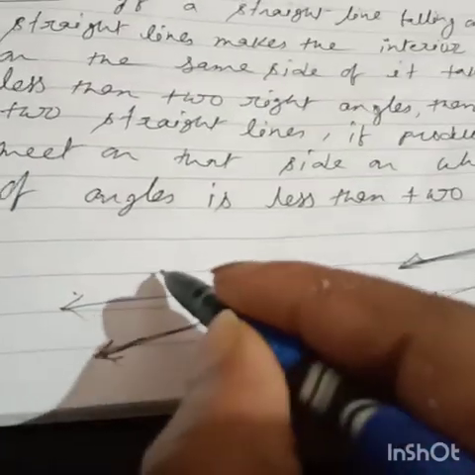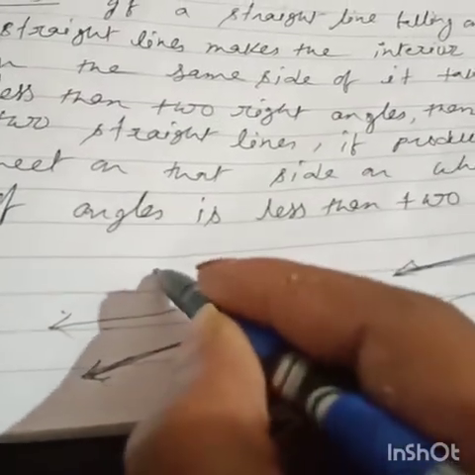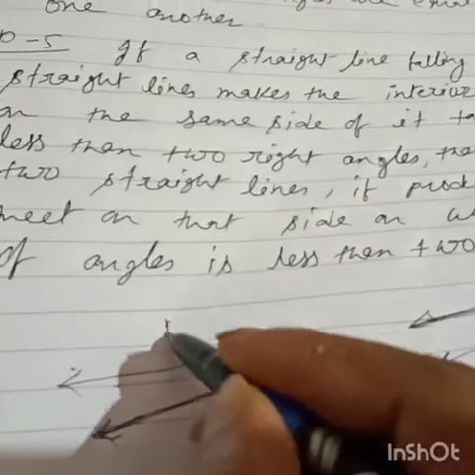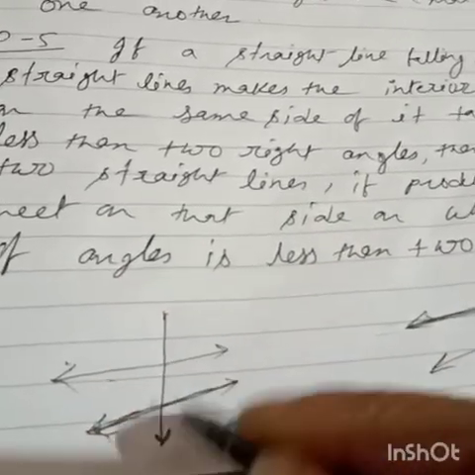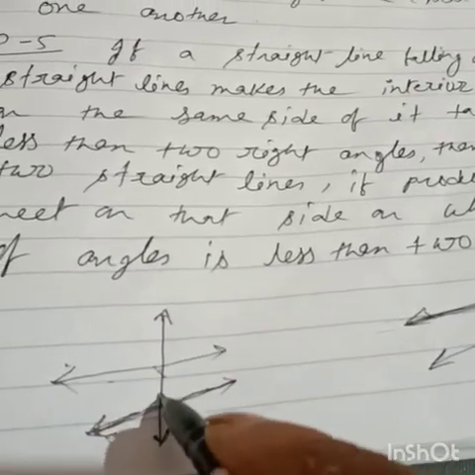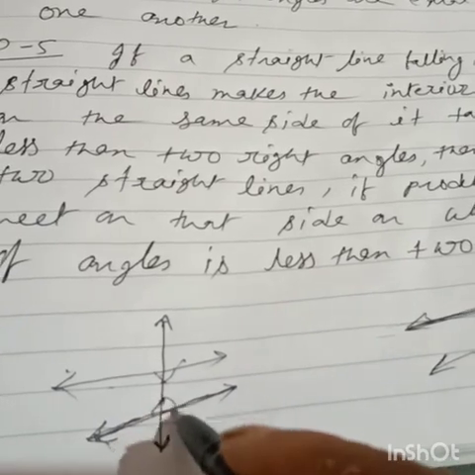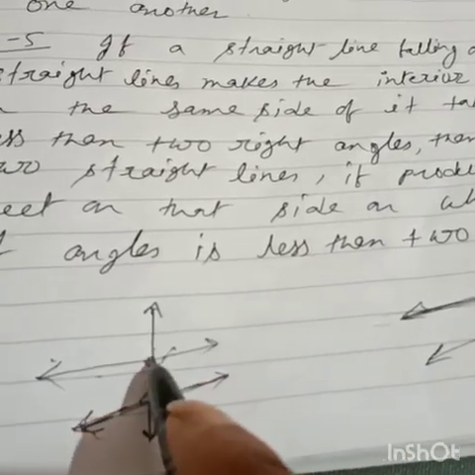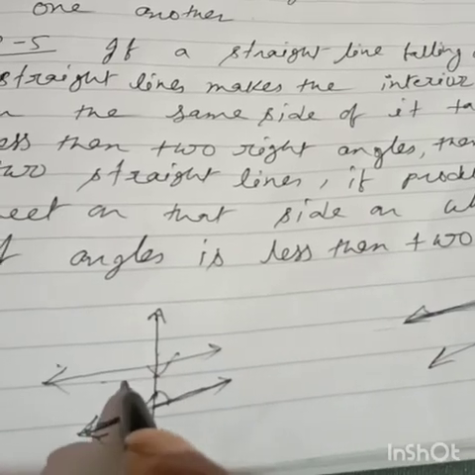So here, these two straight lines, I will make it easy for you. If one straight line falls on those two straight lines, there are how many angles? 1, 2, 3, 4. This is the right side of this line and this is the left side of this line.